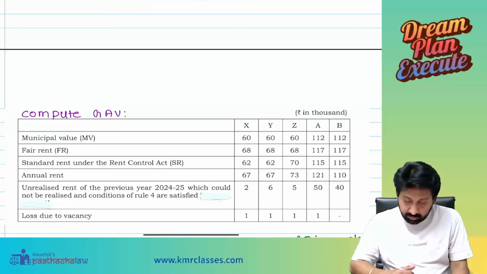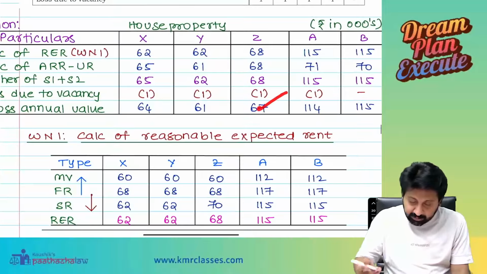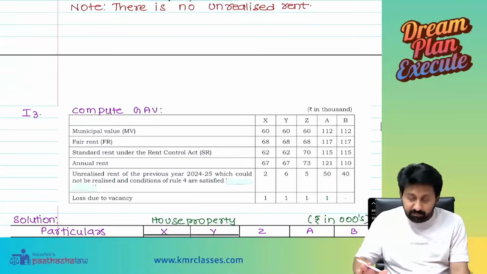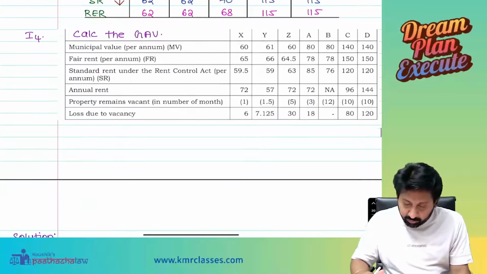So 73 minus 5, 68. So the answer will be 68. Then loss due to vacancy should be reduced by 1. So 68 minus 1, 67. That's it. Everyone understood the point clearly? Yes. Okay, this is how we need to do.